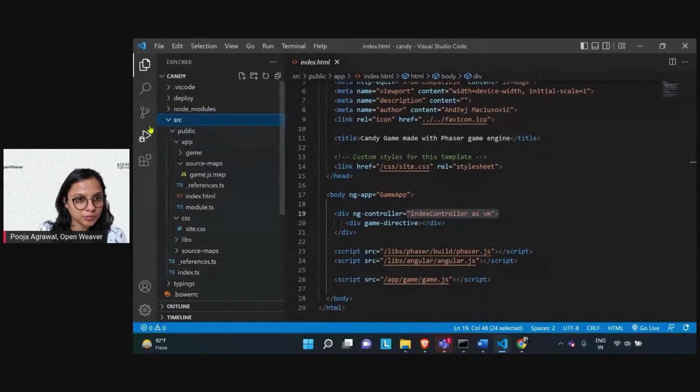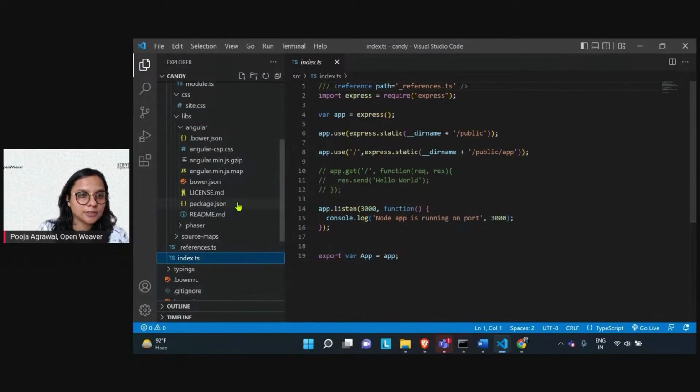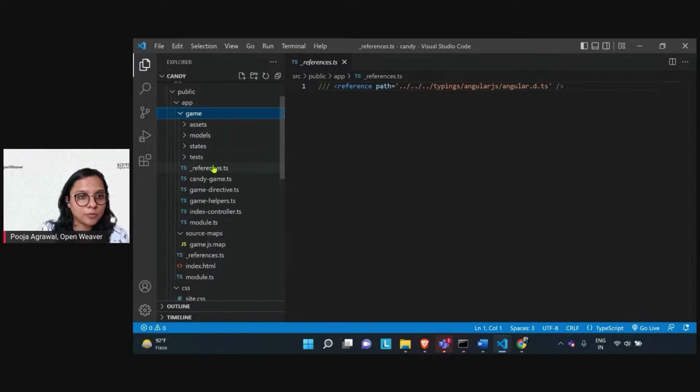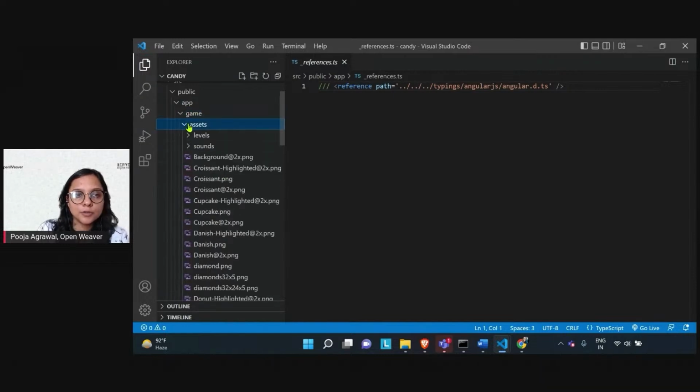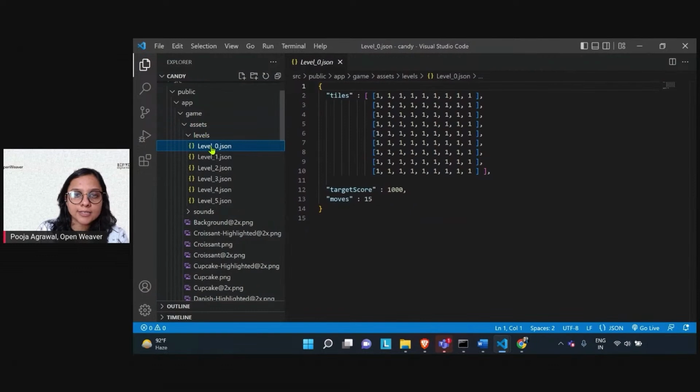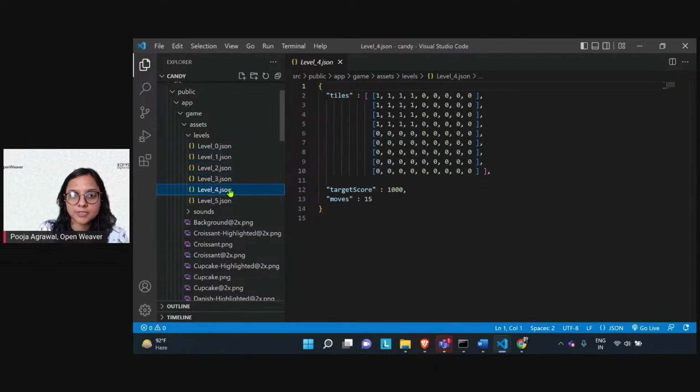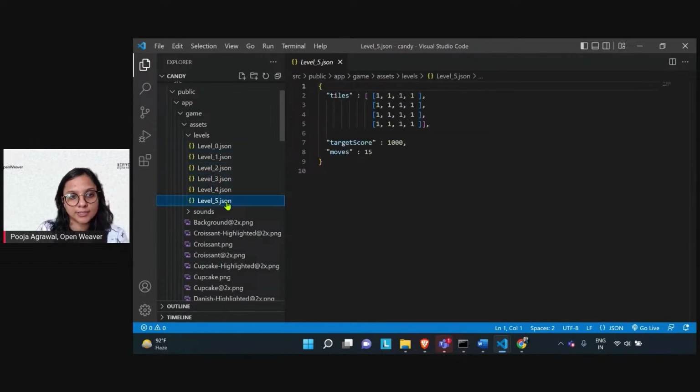So we'll go to the source. In fact, you just go back to your game, and within the game you have your assets, and in the assets you have the different levels. Currently we have levels 0 to 5 present for the kit that you would set up.